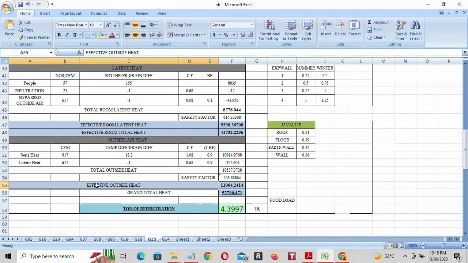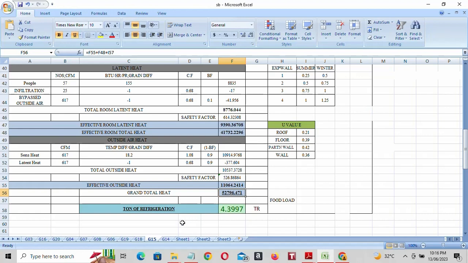And effective outside heat is, if we add these two values, you will get this value 110064.2414, and grand total heat is 5279796.471. Okay, means effective total heat and effective outside heat, if we add these two values, you will get this value.